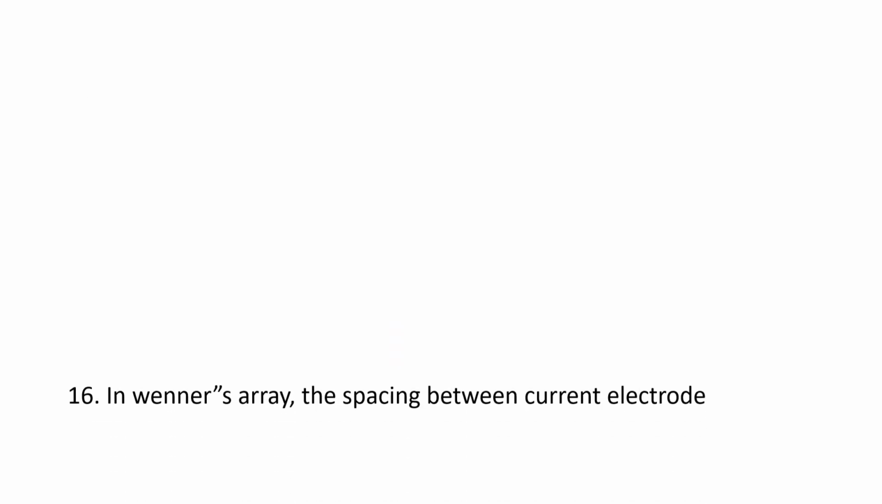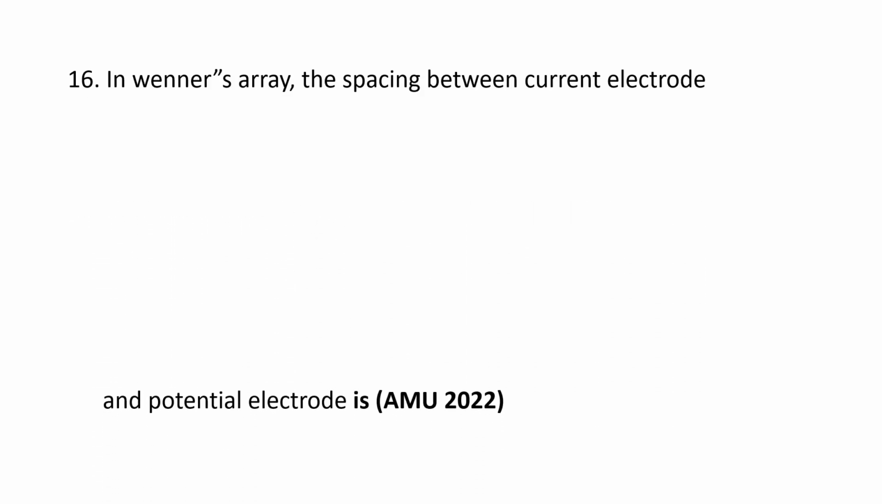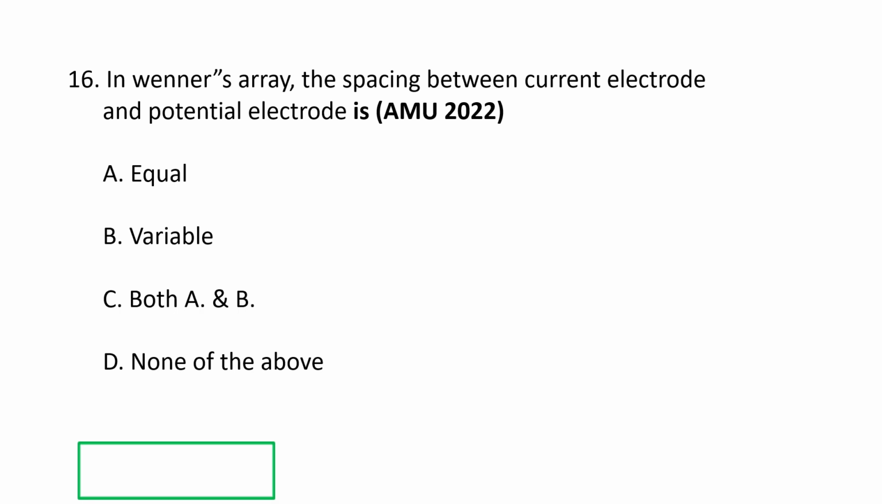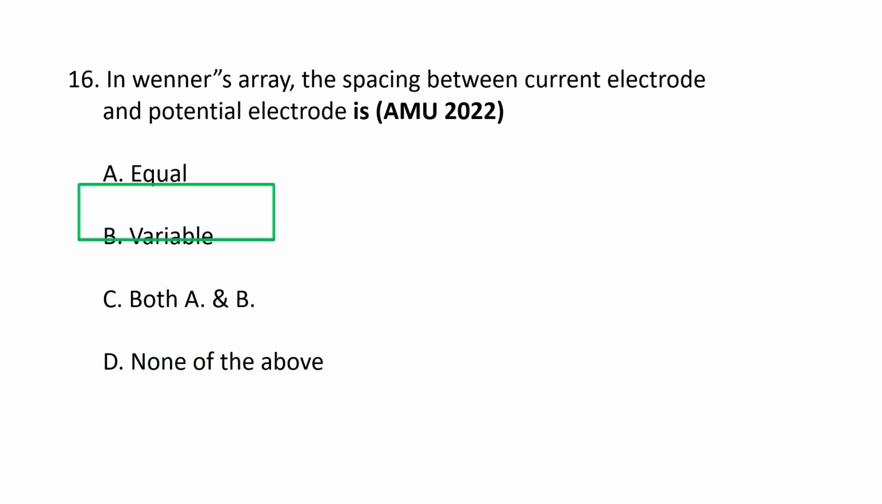Next question. In Wenner's array, the spacing between current electrode and potential electrode is A. Equal, B. Variable, C. Both A and B, and D. None of the above. The correct option goes as A, equal.